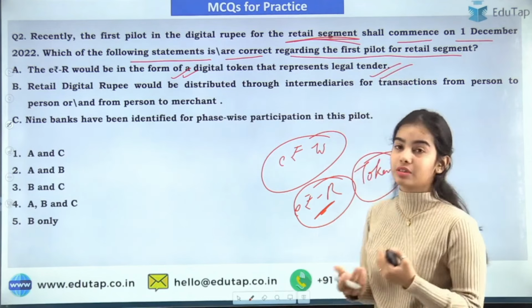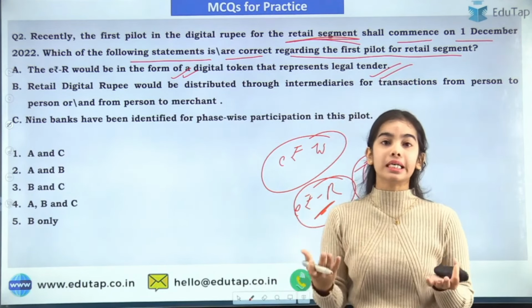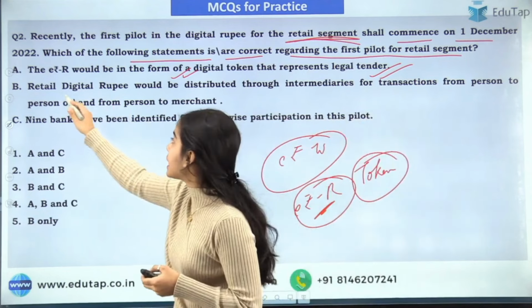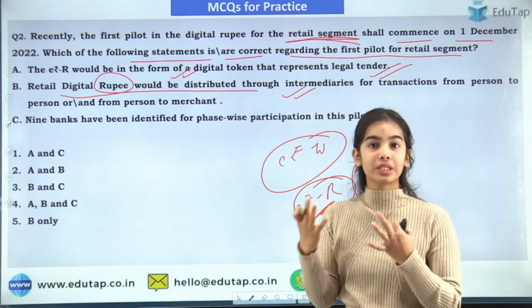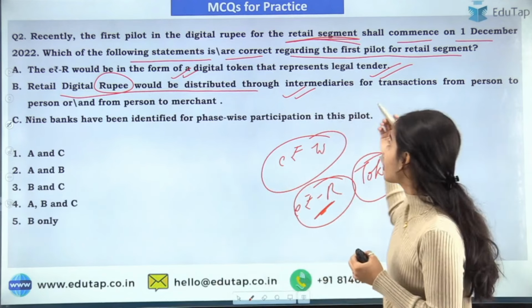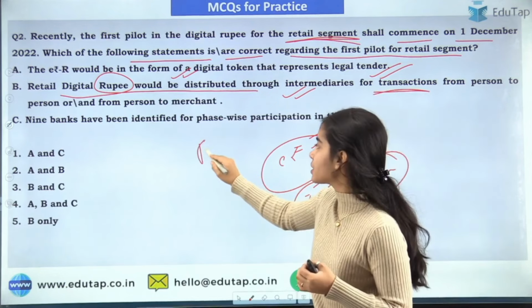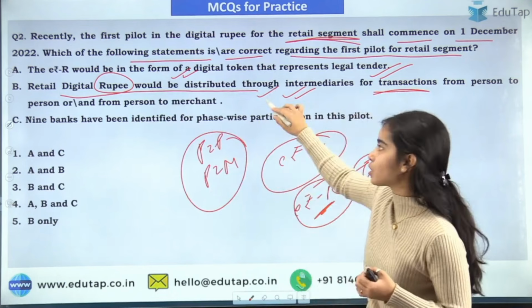So the e-rupee is the digital rupee that will be issued by the Reserve Bank of India. So it is a legal tender, of course. So the retail digital rupee would be distributed through the intermediaries under the pilot. So that is true, that it will be distributed through the banks, that is the intermediaries, for transactions between person to person and person to merchant. So of course this statement is also true.